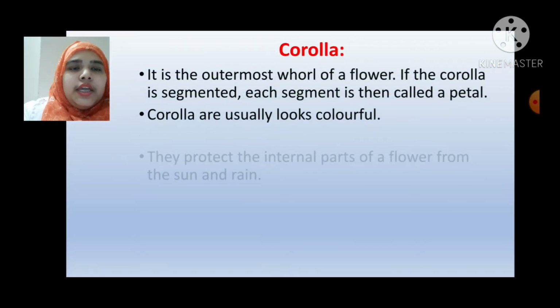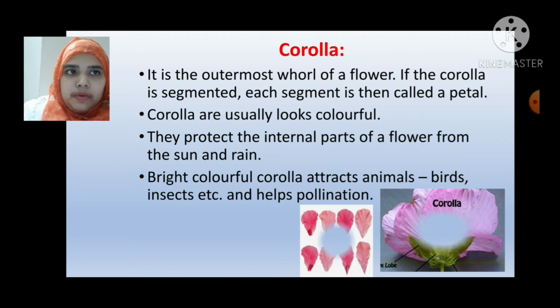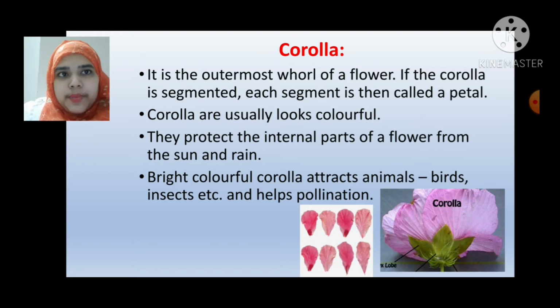Corolla. It is the second whorl of a flower. If the corolla is segmented, each segment is called a petal. Corollas usually look colorful. They protect the internal parts of a flower from the sun and rain. Bright, colorful corollas attract animals, birds, insects, etc. and help in pollination.